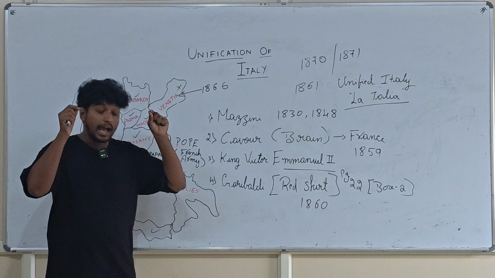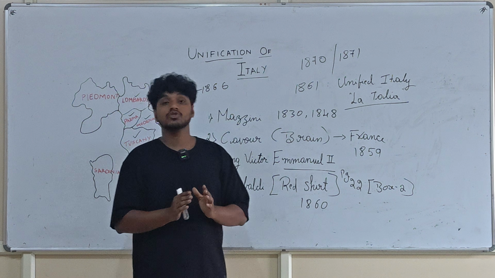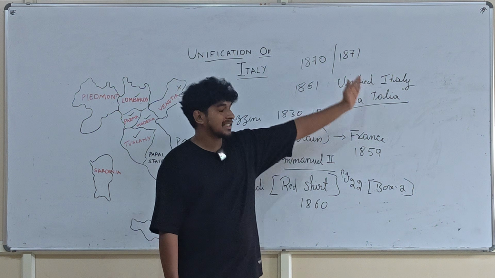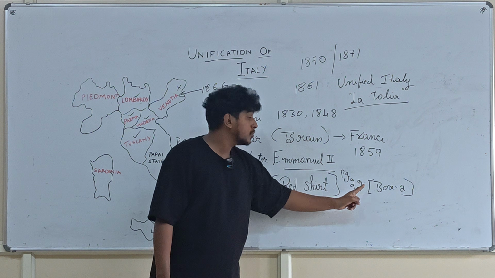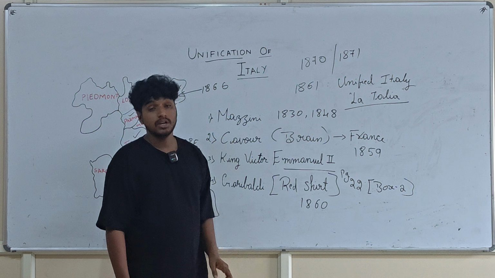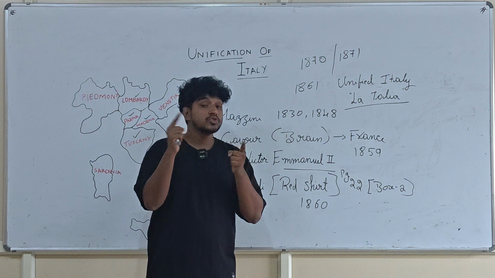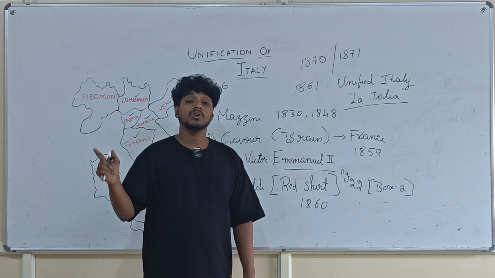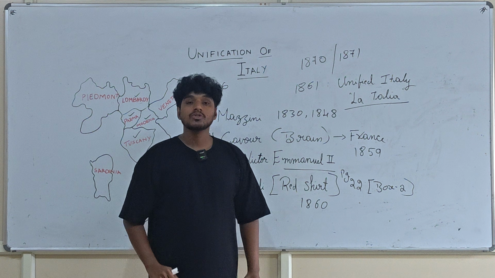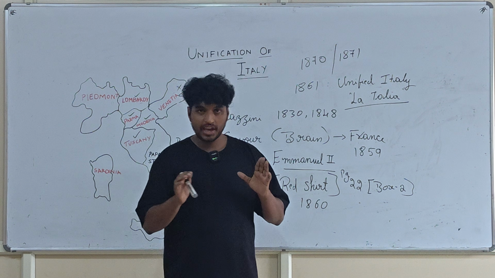So the final, complete unification of Italy was done in 1871. This information is also given in your textbook, in box 2, page number 22. If someone asks you when Italy was unified, the declaration was done in 61, but the actual unification was done in 1871. So that's all about the unification of Italy.